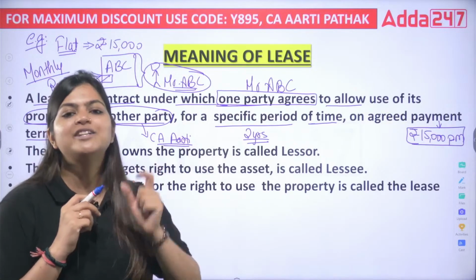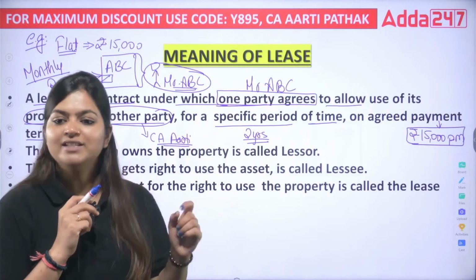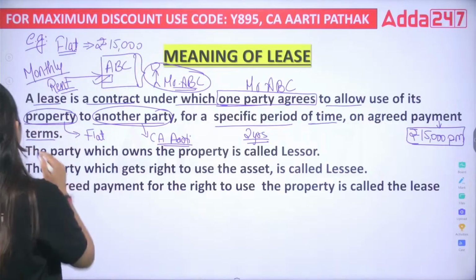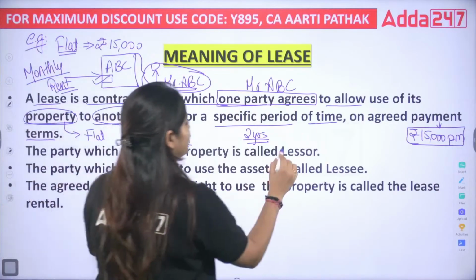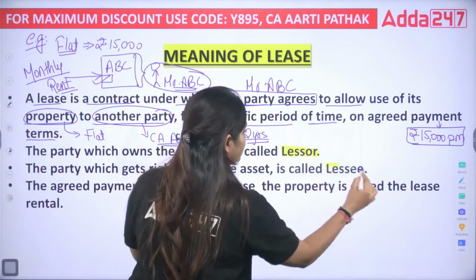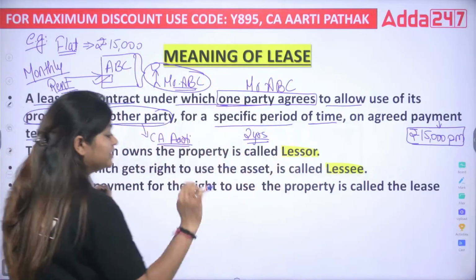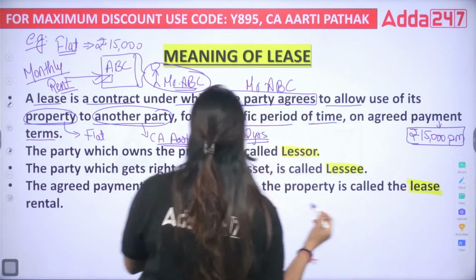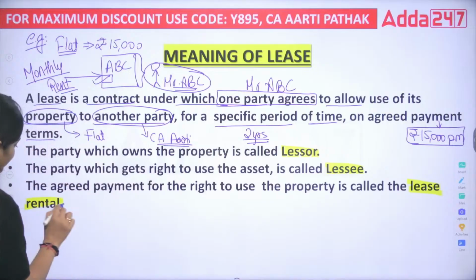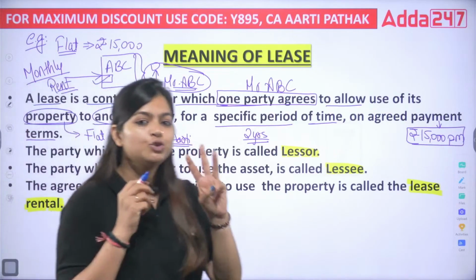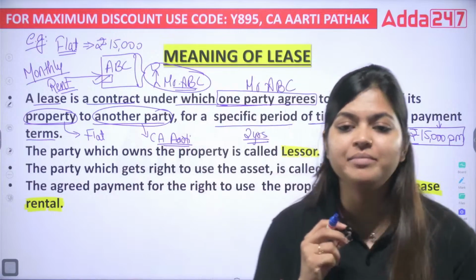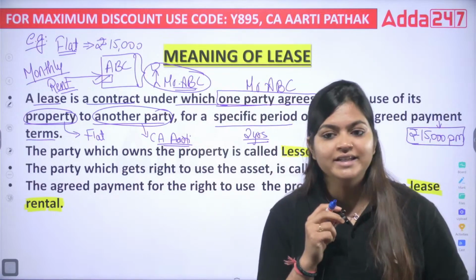We need to use the specific terms. Now let's talk about those specific terms. The first one is lessor. Next, lessee. And the third term, which is important for you, is lease rental. These are the three important terms that you need to remember when you are reading lease.